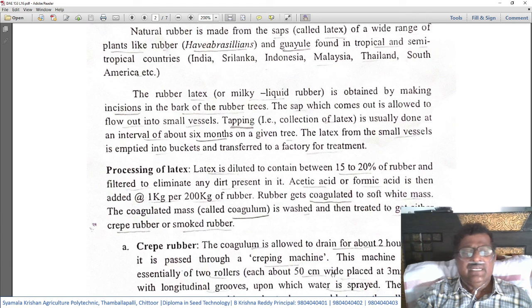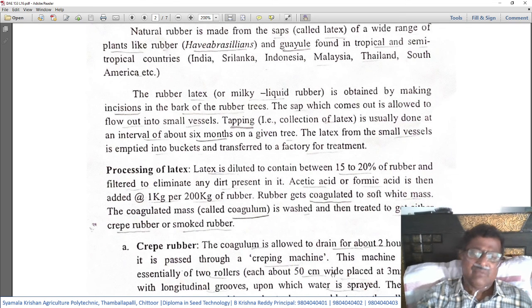Tapping is usually done at an interval of about 6 months on a given tree. Tapping means collection of latex from the tree.